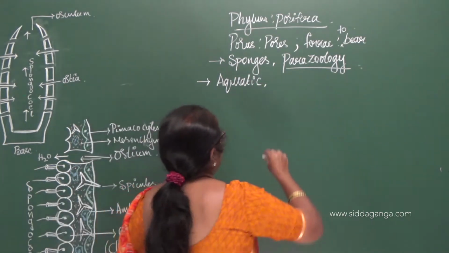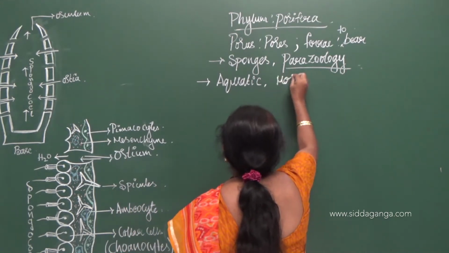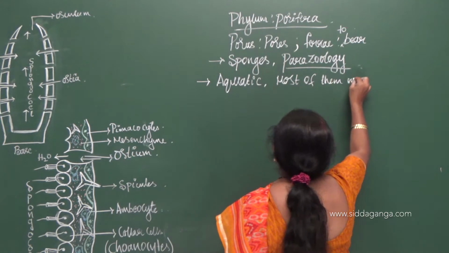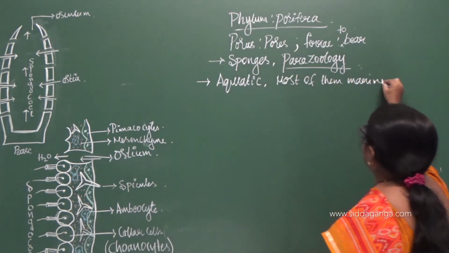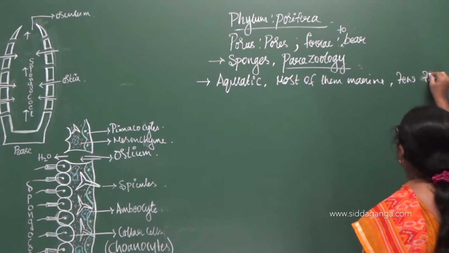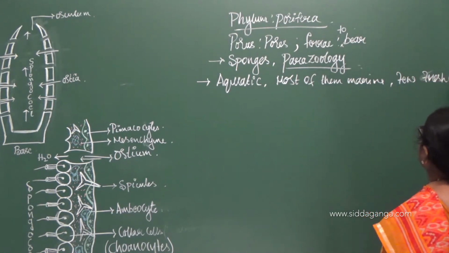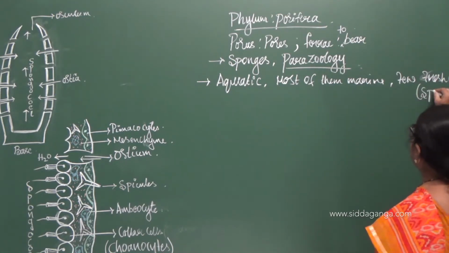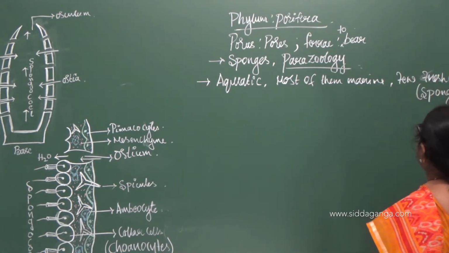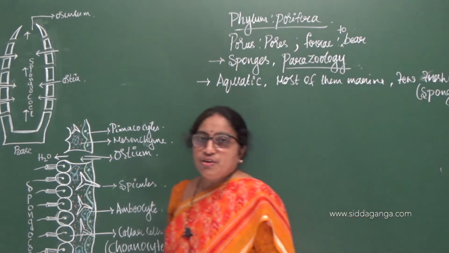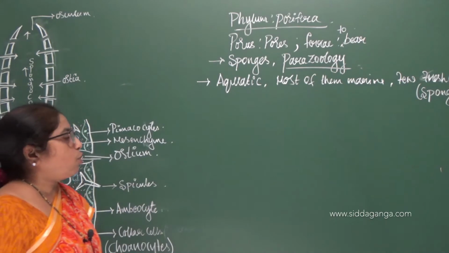Most of the forms are marine, and few are freshwater forms. One of the best examples of the freshwater form is Spongilla.